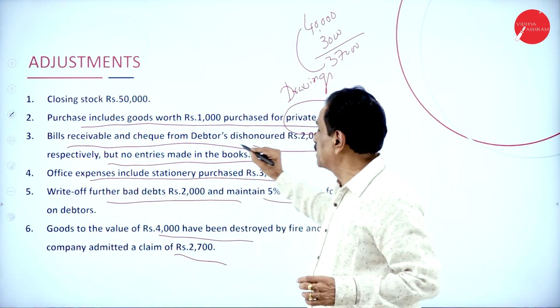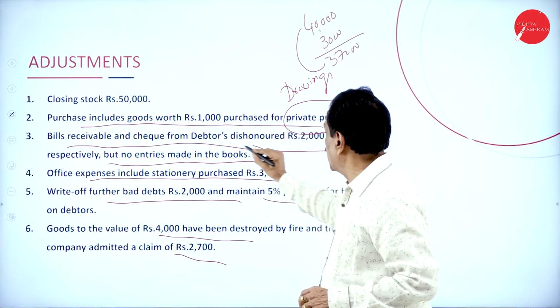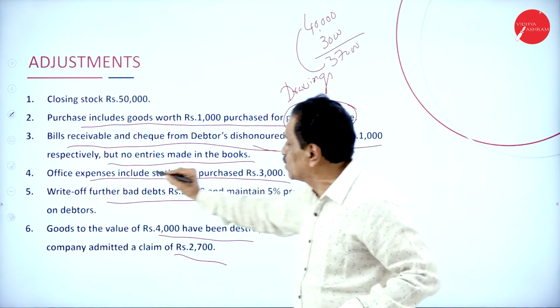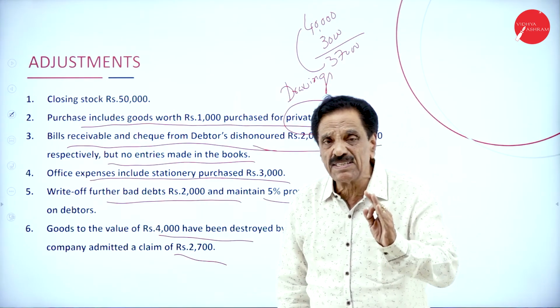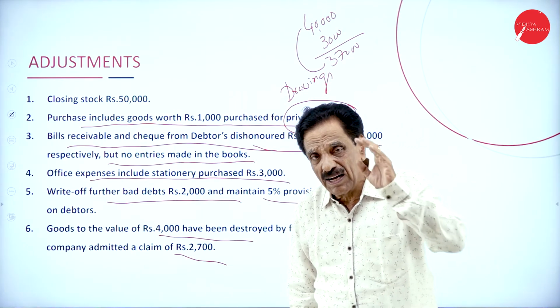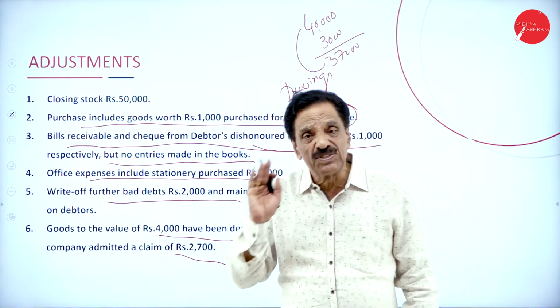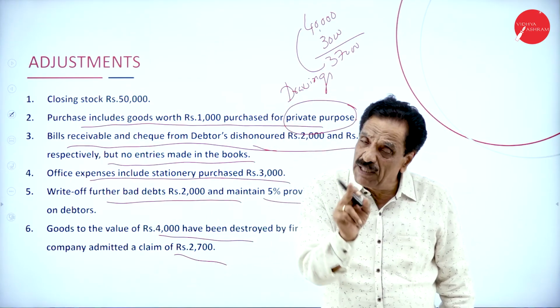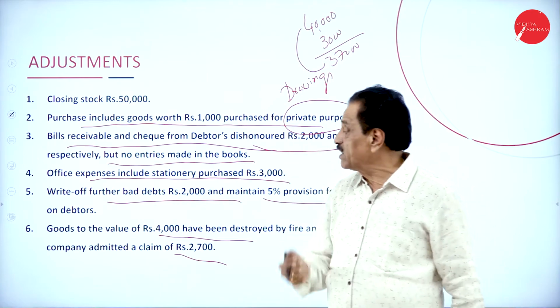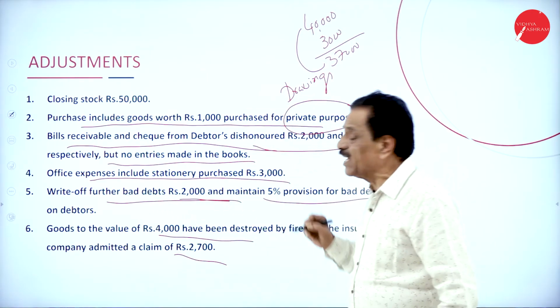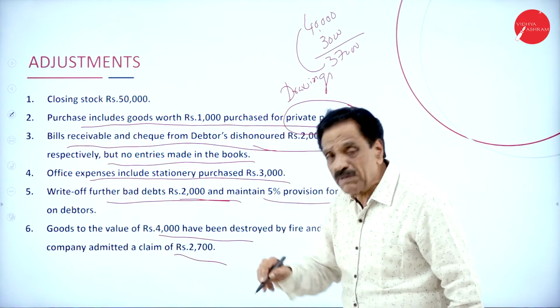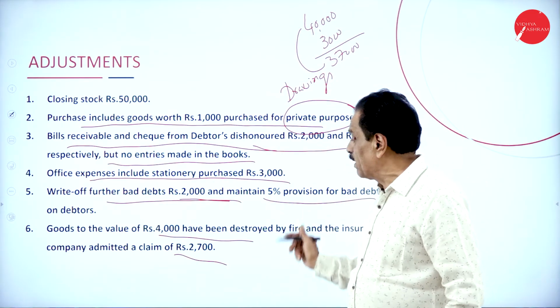Then BR and check dishonor. Debtor dishonor 2,000, 1,000, but no entries made in the book. If the BR is dishonored, deduct from BR, add to debtor. If the check is dishonored, deduct from cash at bank, add to debtor. Then any further bad debt, write off further bad debt. Then you only deduct from the debtor. Then on that balance, you have to calculate 5% provision.